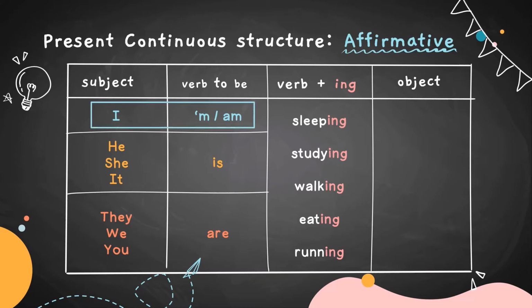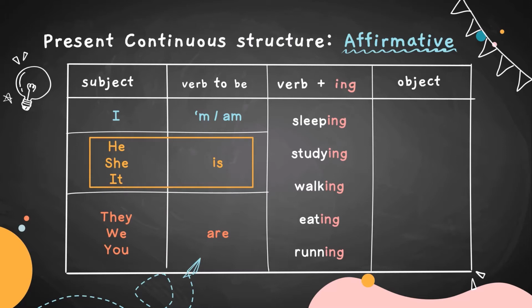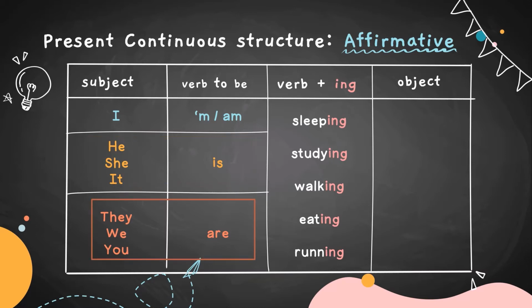If you use the subject pronoun I, the verb to be that you have to use is 'm followed by verb plus ing. When you are using he, she, it, the verb to be must be is, whereas they, we, you use verb to be are.